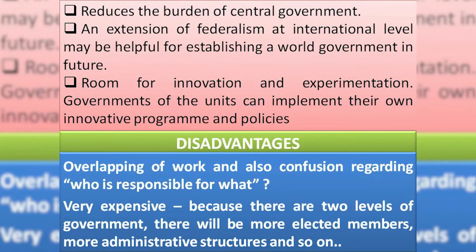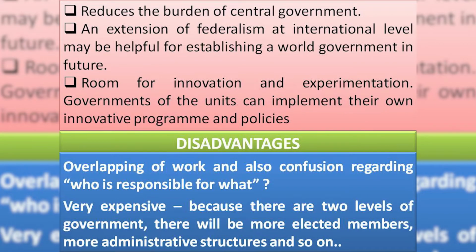In that situation, the common man or the layman does not know who is responsible for this kind of situation, who should handle this kind of situation. That kind of confusion is there. Utter confusion exists in many federal countries because of the lack of clear-cut demarcation of powers of both central government and state government.